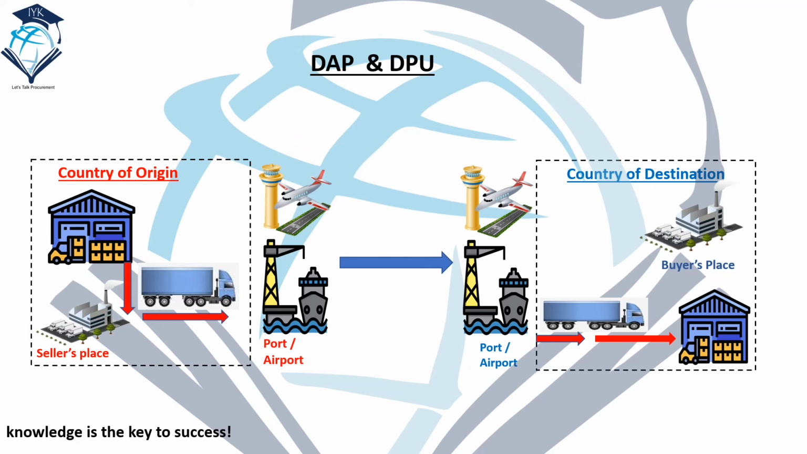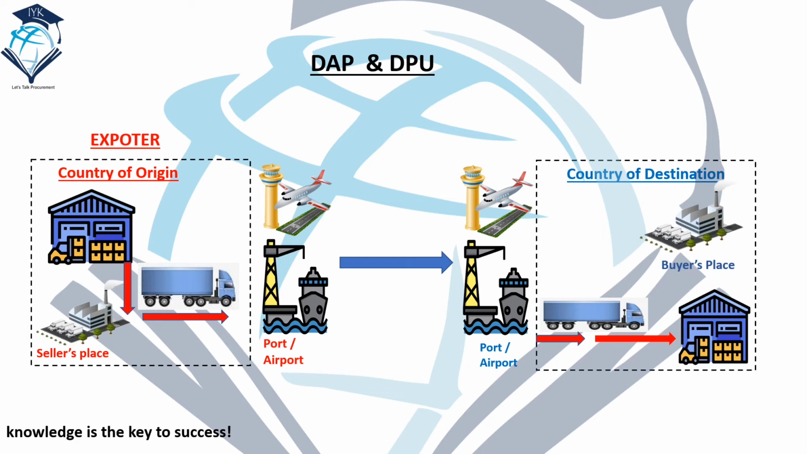DAP, delivered at place; DPU, delivered at place unloaded. So DAP: the seller delivers the goods to the agreed place at the destination. The seller assumes all cost and risk until the goods are ready for unloading at the named place of the destination, for example, Dubai port. Here the duty will be paid by the importer. The rest of the cost will be paid by the exporter. The exporter must deliver the items to the destination which has been mentioned in the agreement.